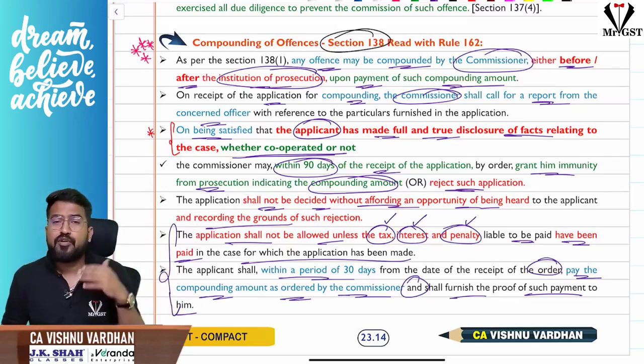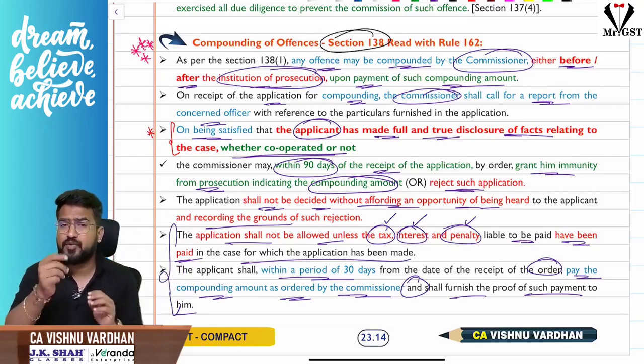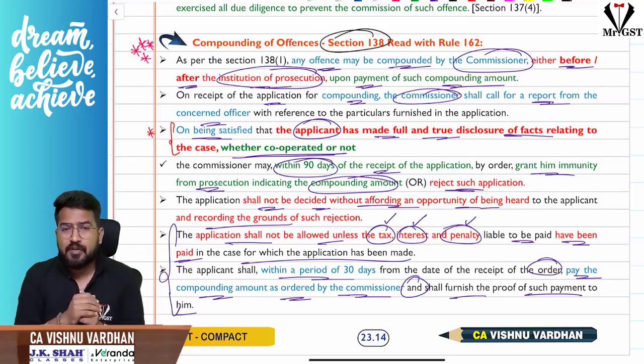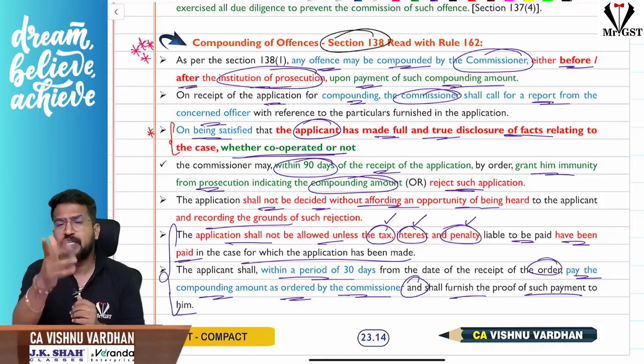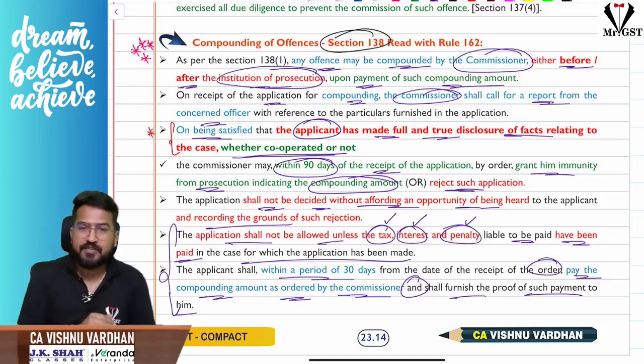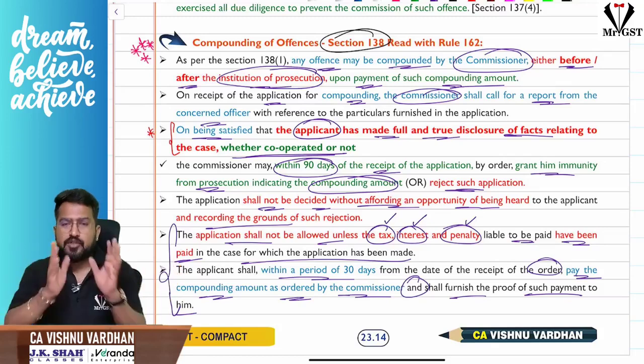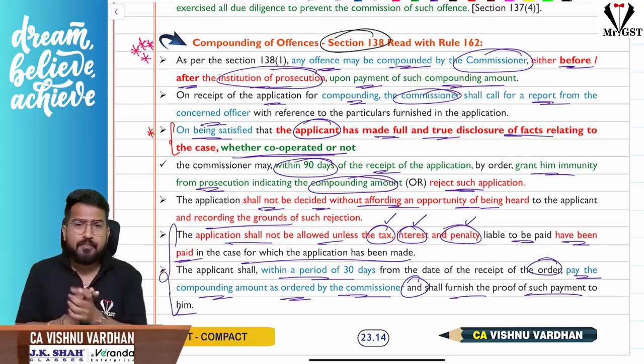It's simple. Here you have not committed any murder or any other serious crime. This is all about you evading taxes. That means you did something wrong with respect to money. So we want to punish you monetarily. We will charge an extra amount from you. That is called compounding fees, and it will give you immunity from going to jail. So there is no need to go to jail if you are paying this amount. Regarding that, we will discuss the details here.